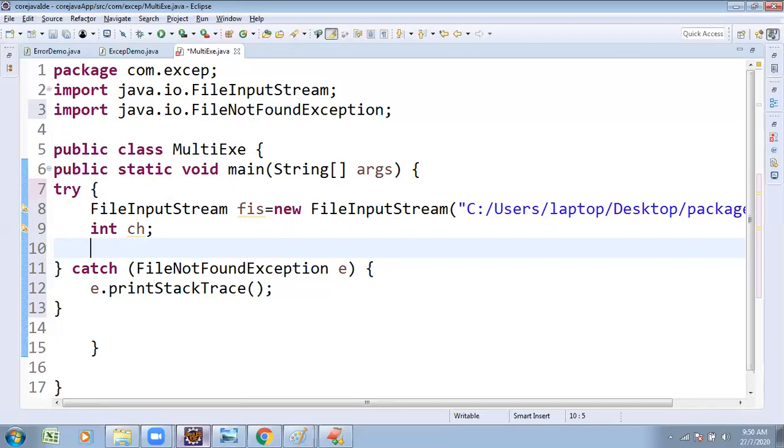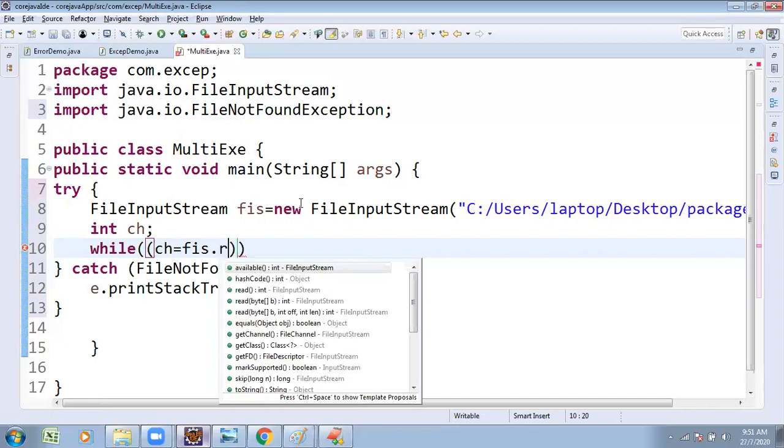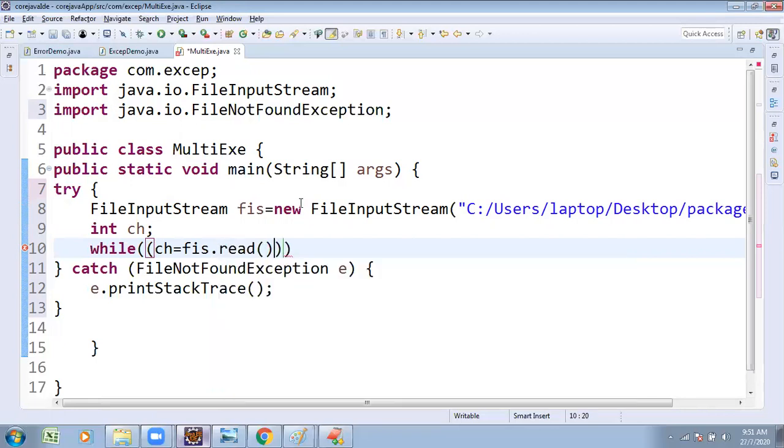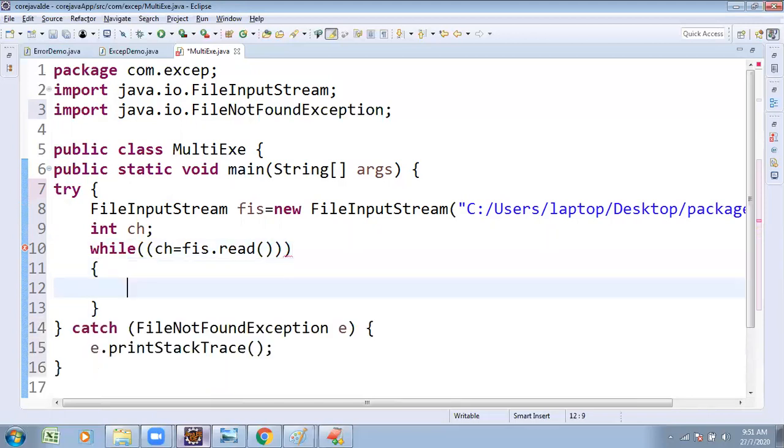So, while ch is equal to fis.read(), the read method reads character by character.